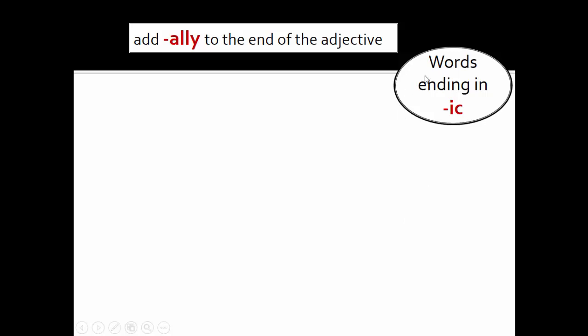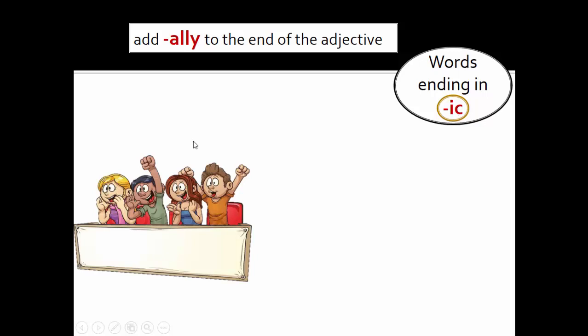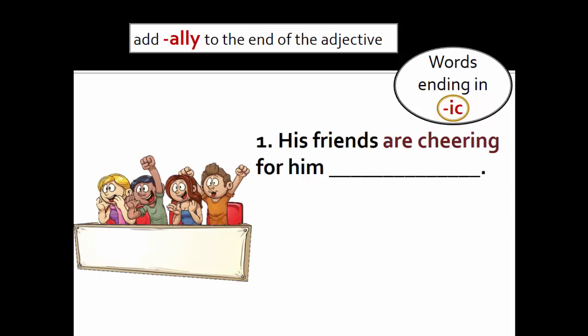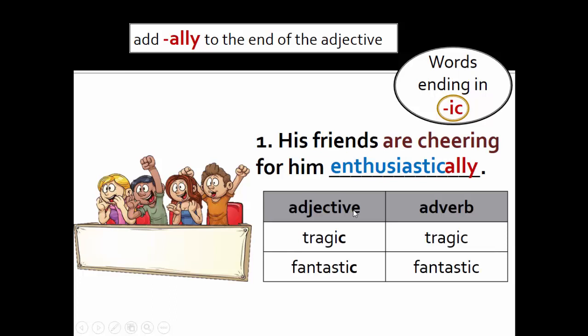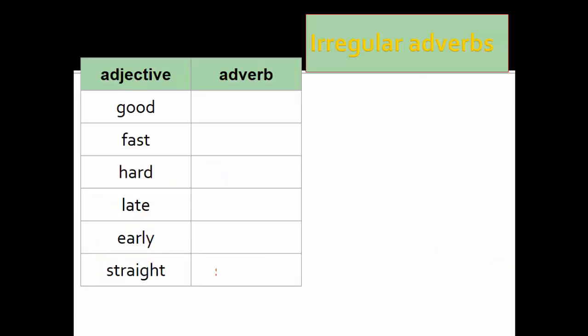To form adverbs from the words ending in -ic, we should add -ally to the end of the adjective. Look at the picture and example. His friends are cheering for him enthusiastically. Some more examples: tragic, tragically, fantastic, fantastically.